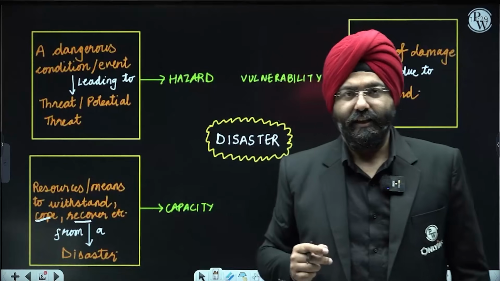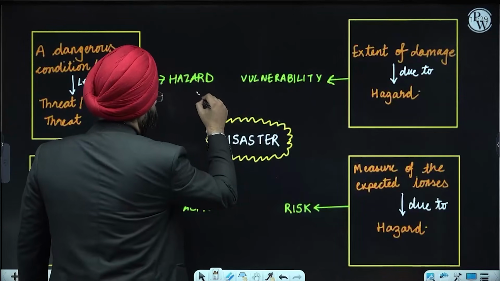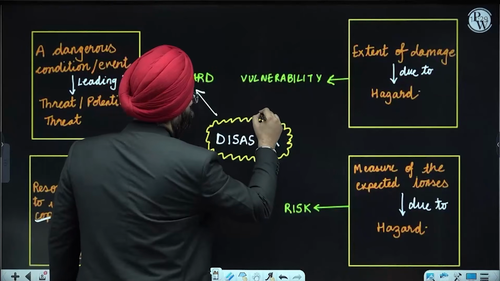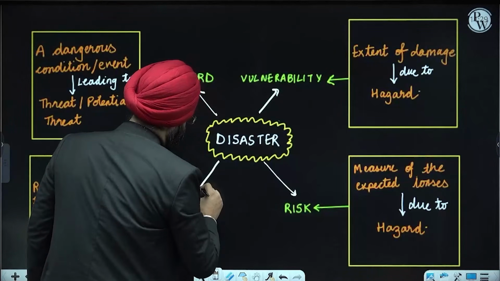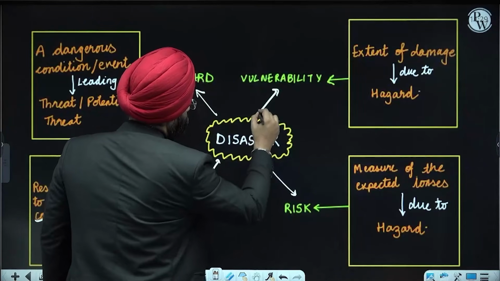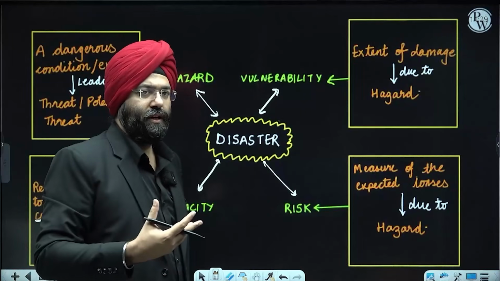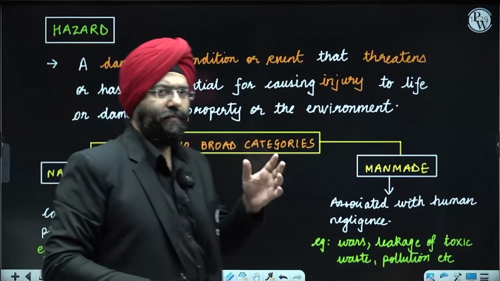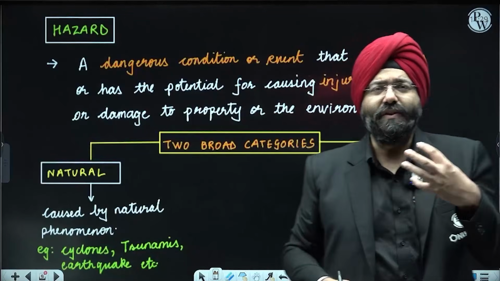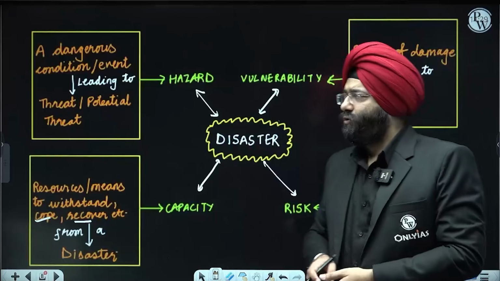Capacity. So these 4 ingredients, please understand, make up the concept of disaster. This should be very clear to you. These words should be very clear to you. Next, let us understand each one of them in detail. Till now, what I told you was briefly an overview, an outline, so that you can revise it.